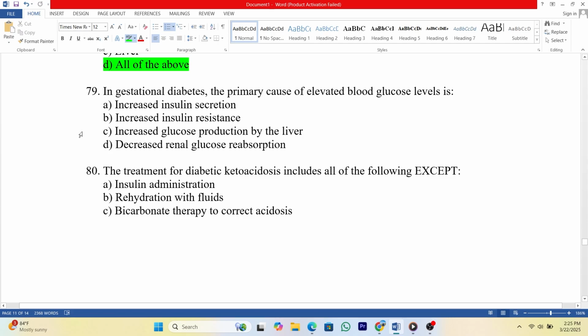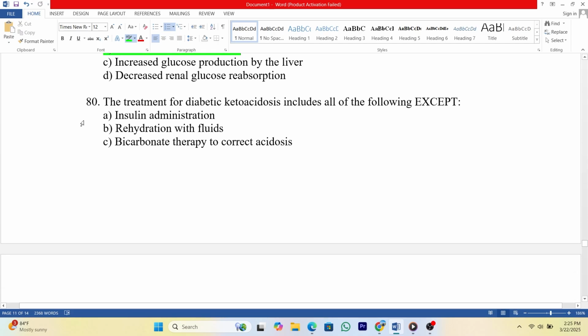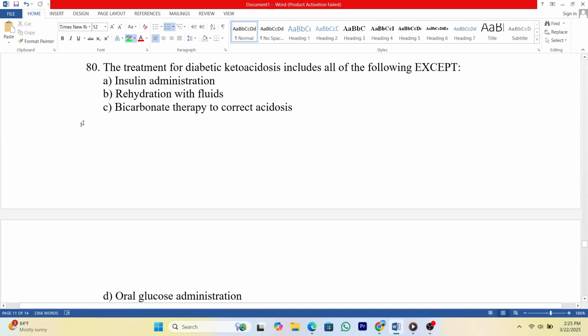Answer, B. 80. The treatment for diabetic ketoacidosis includes all of the following except A. Insulin administration. B. Rehydration with fluids. C. Bicarbonate therapy to correct acidosis. D. Oral glucose administration. Answer, D. 81.